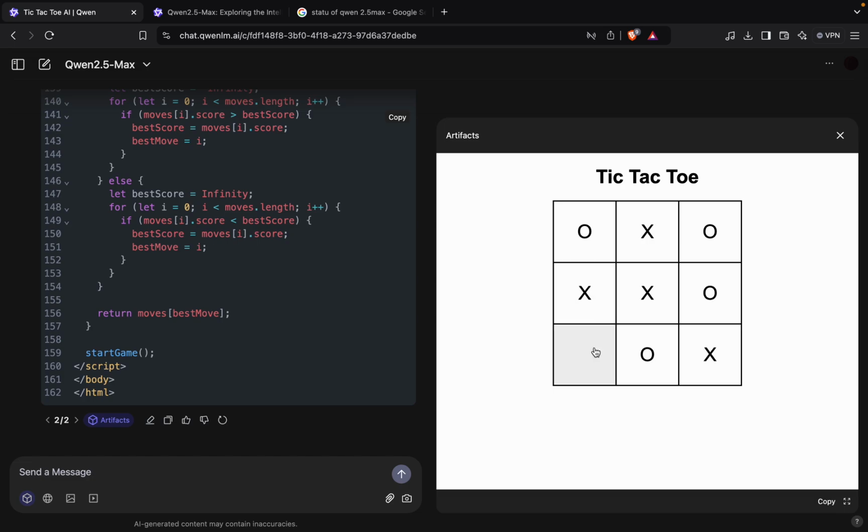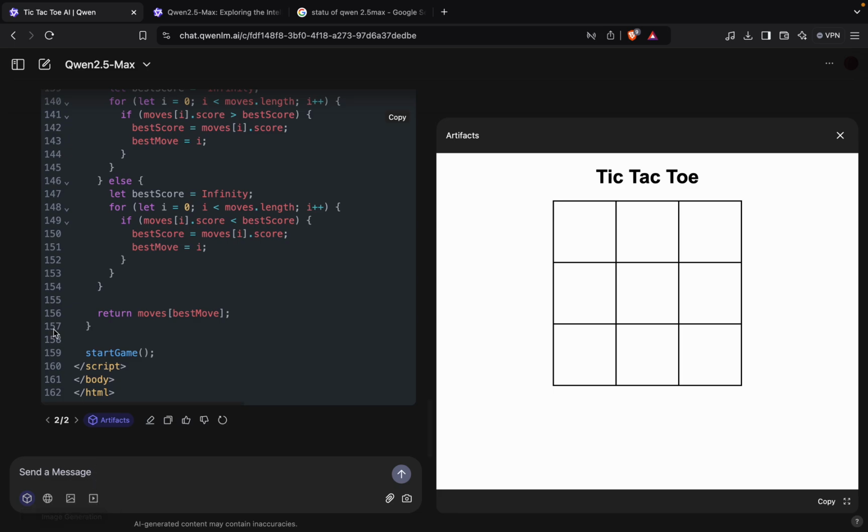So as you can see, like that, and it's a draw, restart, so you can get to know. Okay, so you can make changes like add color, write some good CSS, whatever you can do. So as you can see, this is a very nice model. You can use artifacts here, you can use web search. Web search and video generation will be coming soon.